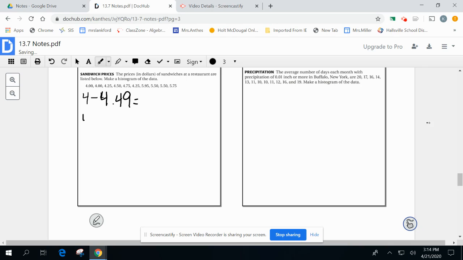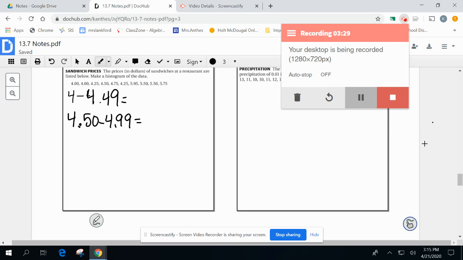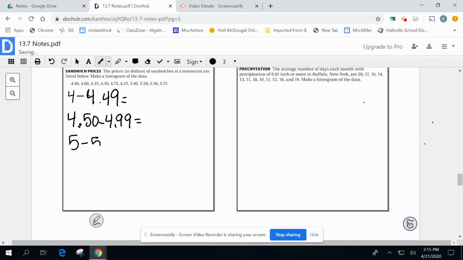And then we're not going to include $4.49 again because we already did, so we have to jump up to $4.50 to $4.99. And then $5 to $5.49, and then $5.50 to $5.99. Notice none of the numbers overlap each other.